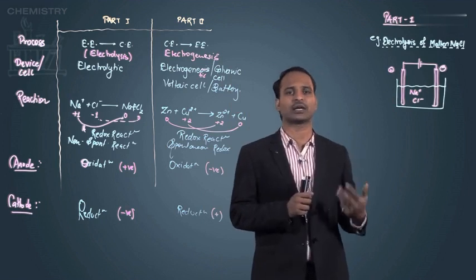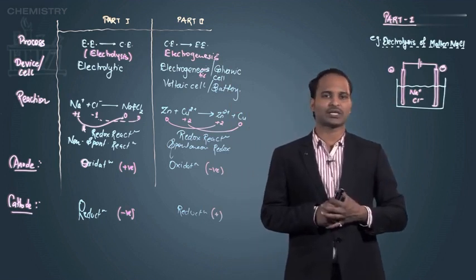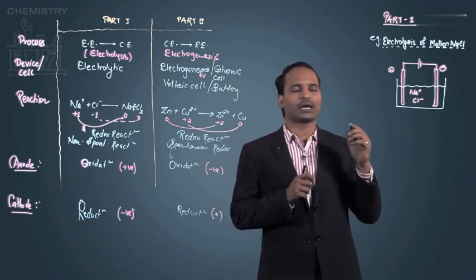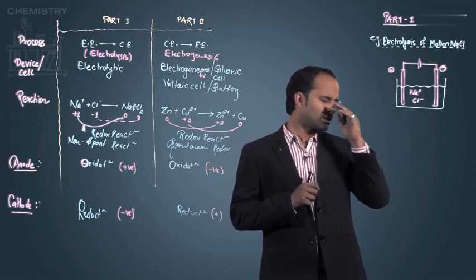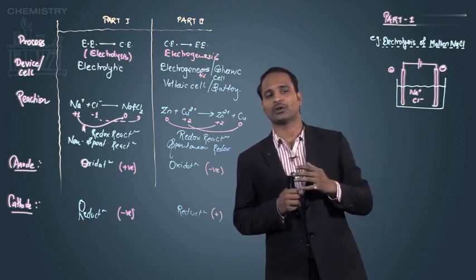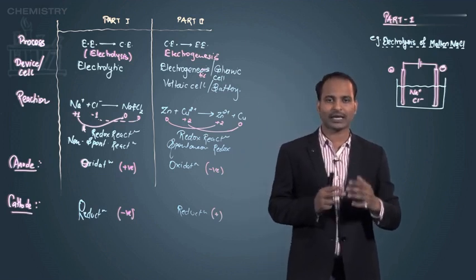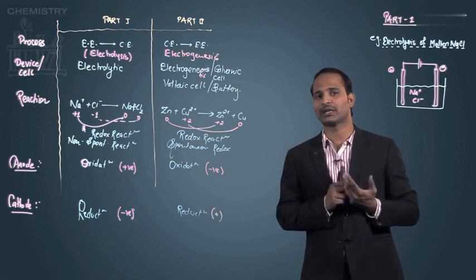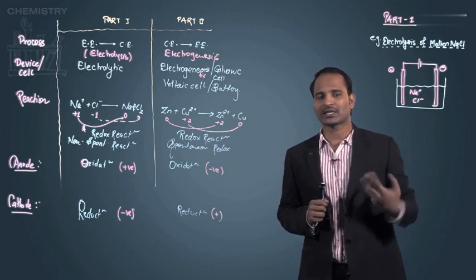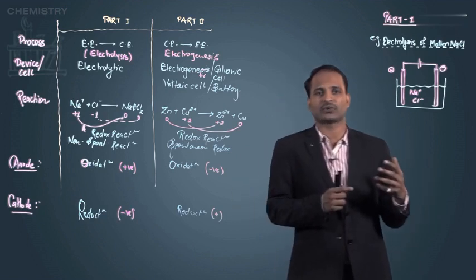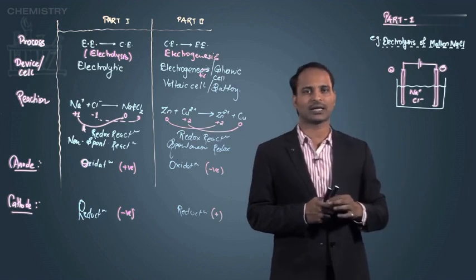All the ions will start migrating toward the opposite charge electrodes. So what reaction will take place on the anode and cathode? Sorry, on the positive electrode and on the negative electrode. Before starting the reaction, we have only a positive and a negative electrode. After starting the reaction, I will come to know which electrode is an anode and which electrode is a cathode.